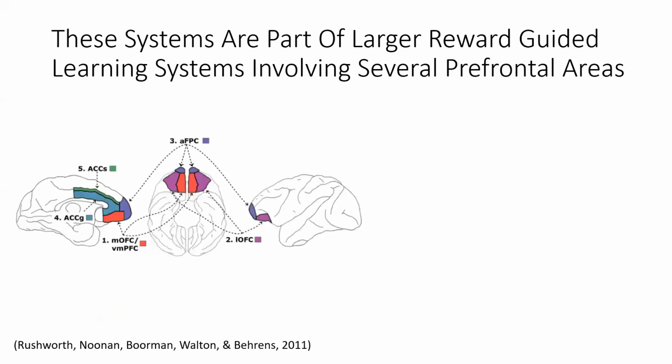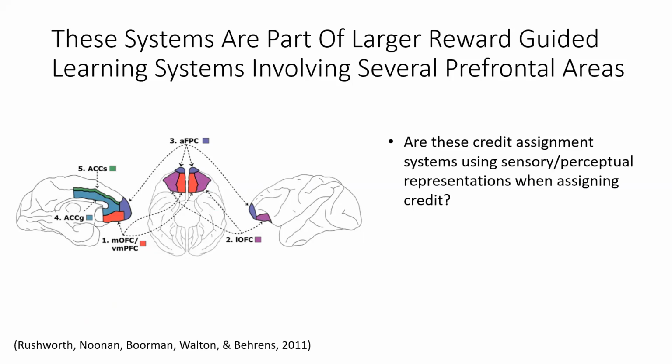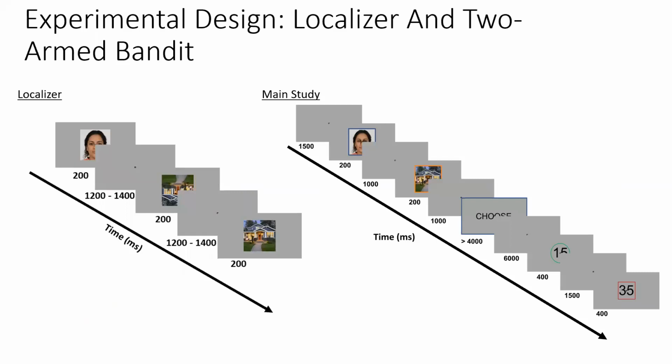These two systems are part of larger reward-guided learning systems involving several prefrontal areas, but what isn't known is if the credit assignment systems are using sensory representations to assign credit, and when these representations would be reactivated. In order to address these questions, we had participants perform a localizer task and the two-arm bandit while recording EEG.